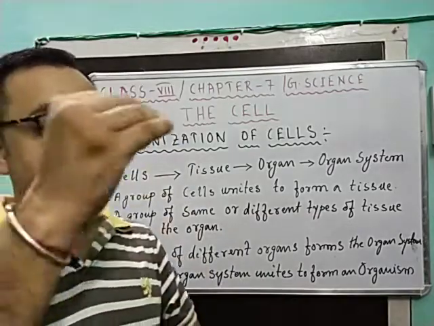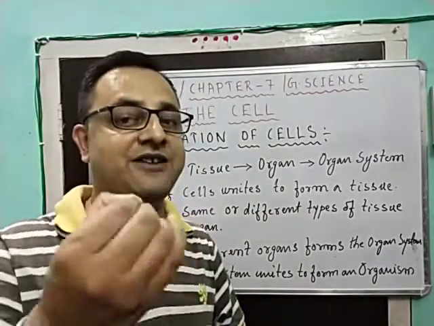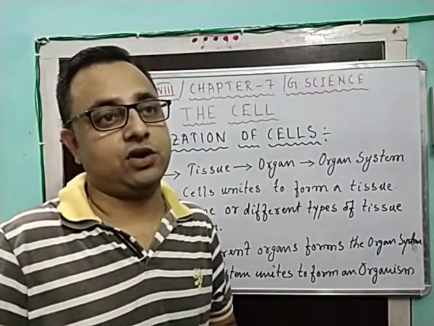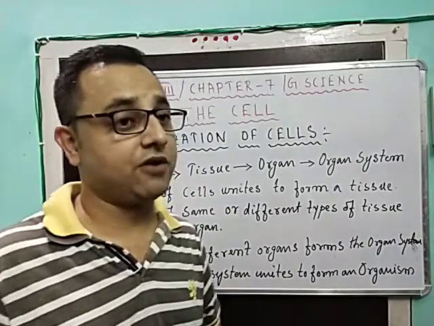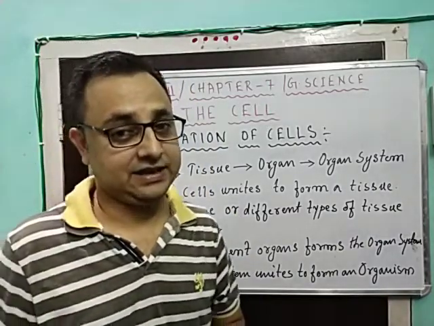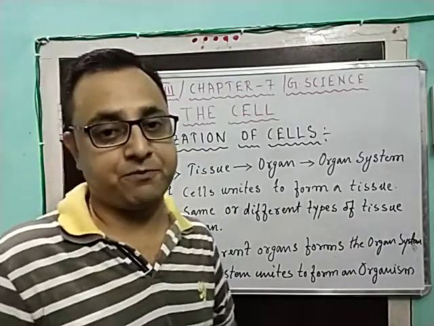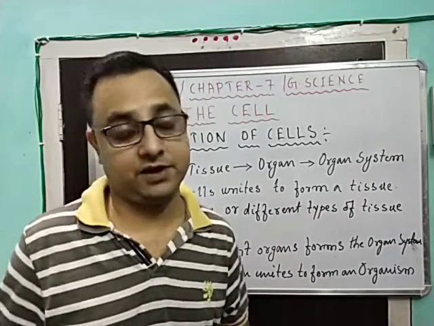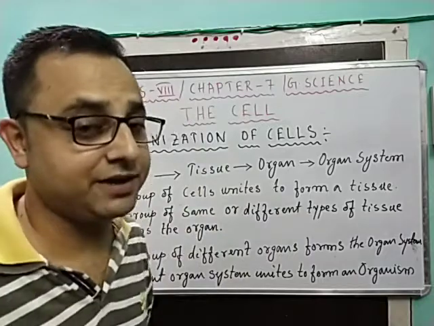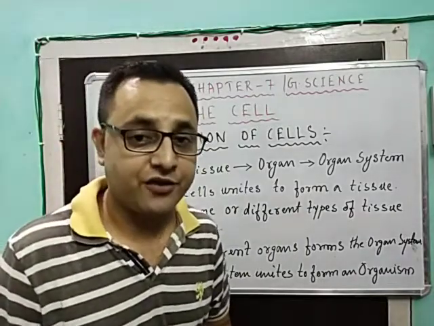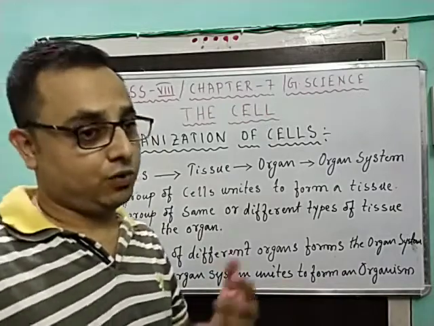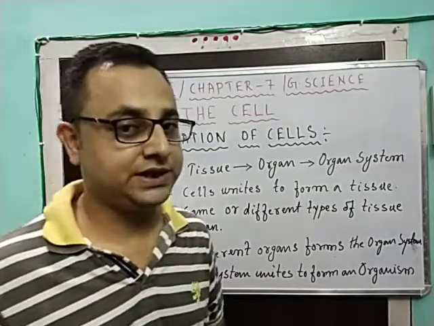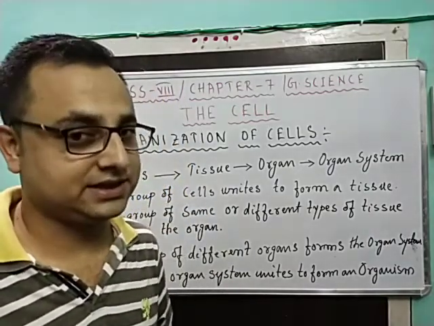That means, as I told in my previous video, that life begins with a single cell. When life has started, even in the mother's womb, there is a single cell. In the coming chapter, reproduction, you will come to know how cells unite to give shape to a new cell. We shall discuss that in our subsequent chapter. But before moving into this, we should understand that the cell is the basic unit of life, without which life is not able to sustain.